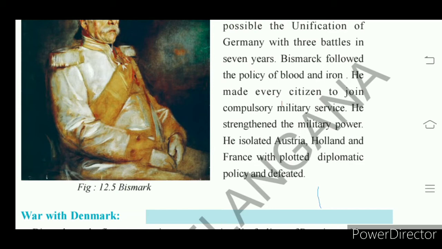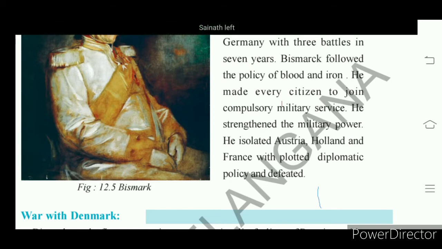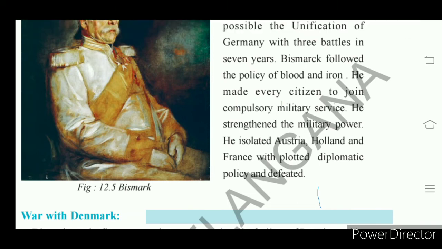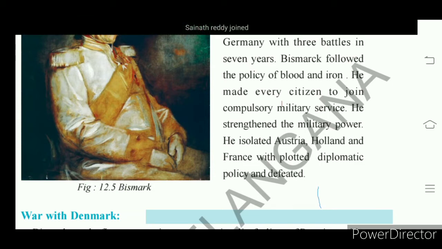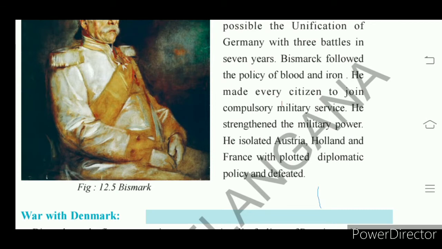It means that the people of Germany, who belonged to one race and one language, were scattered and living under these kingdoms. So in order to create a unified Germany, it was essential to bring together the people and territories that were under Holland, Austria, and France.